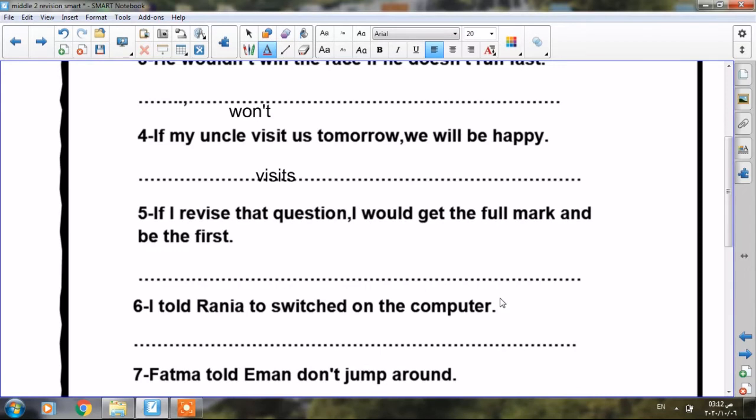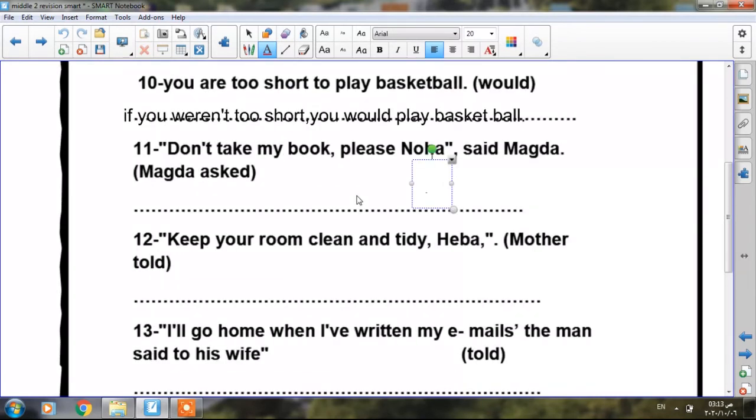Okay, and now we are going to revise another rule, which is the reported speech. Okay, in the reported speech, we deliver the speech to somebody else by ourselves. Like when I say, don't take my book, please, Noha. Don't take my book, please, Noha, said Magda. So who was speaking? It's Magda. Okay, she said, don't take my book, please, Noha. So if I make it reported speech, I have to use Magda asked Noha. Magda asked Noha not to take her book.